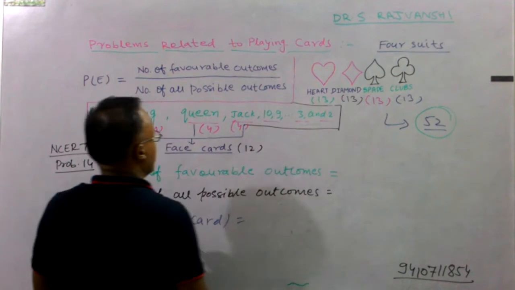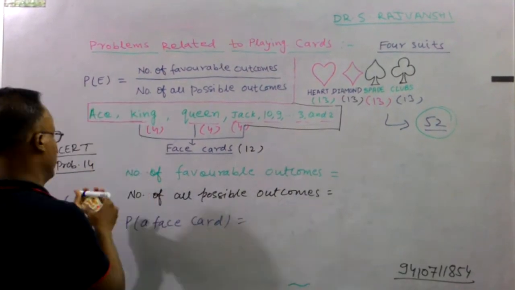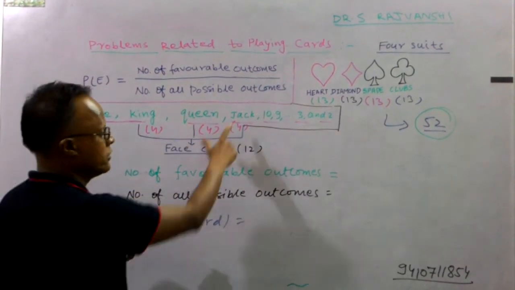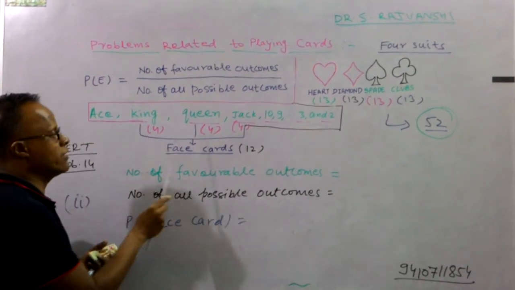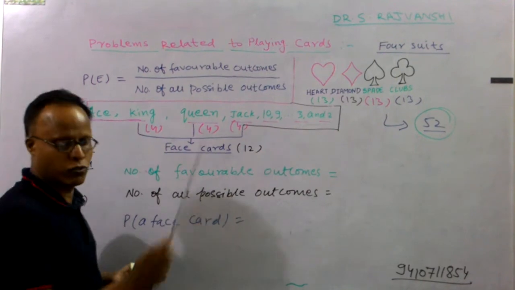A face card. Face card means king, queen, jack. These are called face cards. So the total number of face cards is 4 king, 4 queen, 4 jack. This comes out 12.